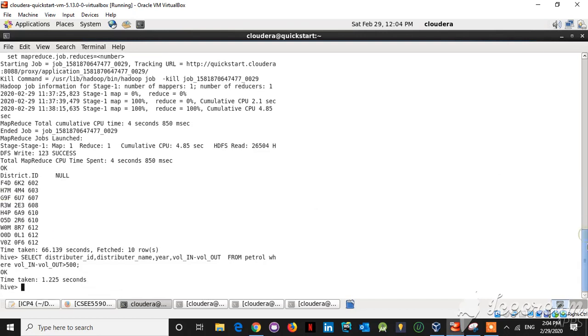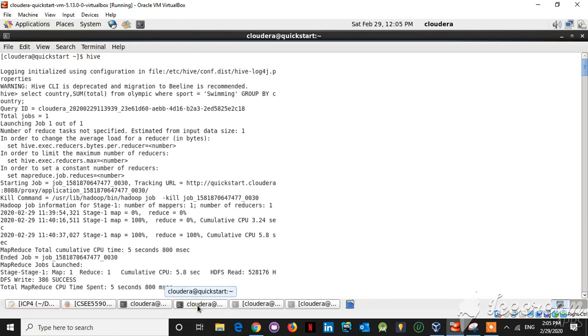And the next query is that if the difference of volume in and volume out is greater than 500, then we have displayed the details of the particular distributor name and in which year it was greater than 500. This is about the task 1.